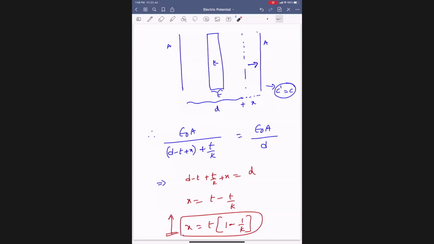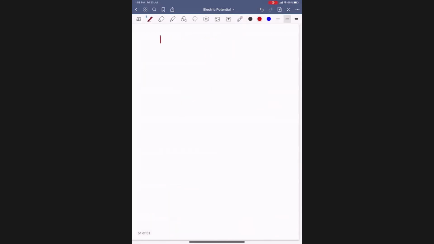Now suppose, sir, why only one dielectric? One is the plus plate, another is the minus plate.